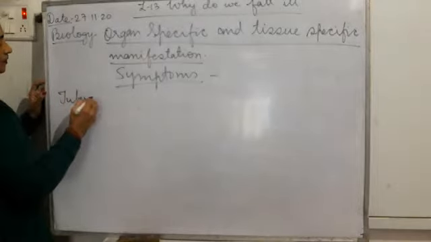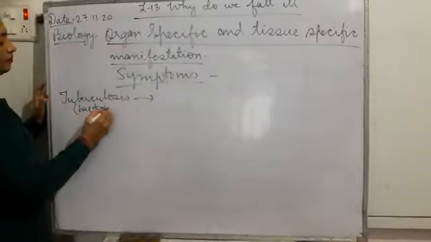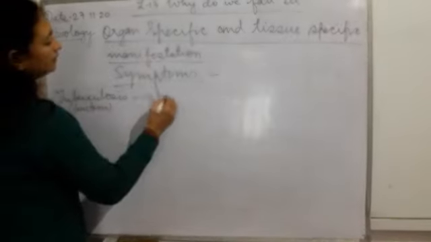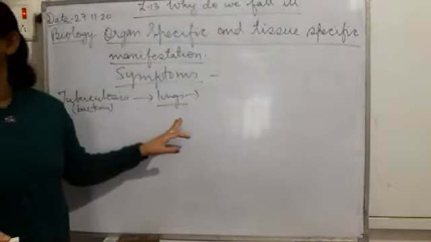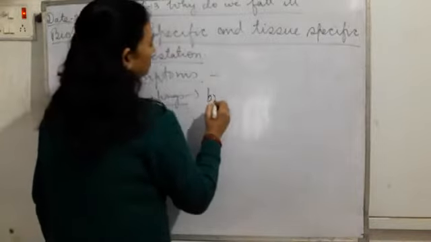For example, tuberculosis, TB. This bacteria, what do they do? The bacteria enter the lungs, and what symptoms can they cause? As they enter the lungs, they will affect the breathing system. So breathlessness.